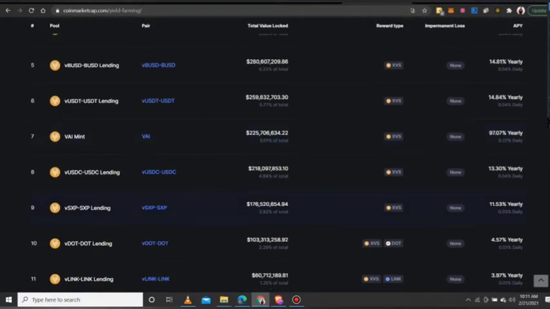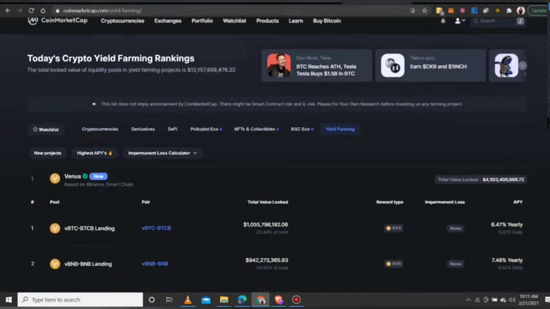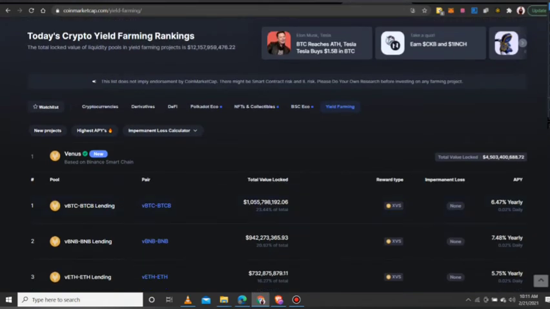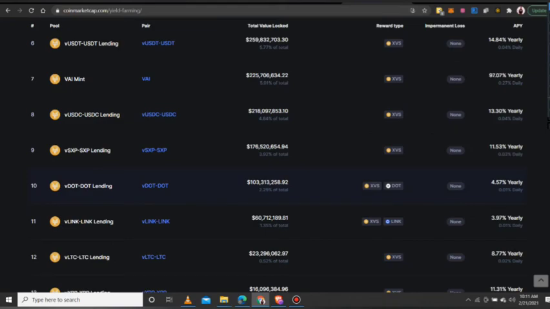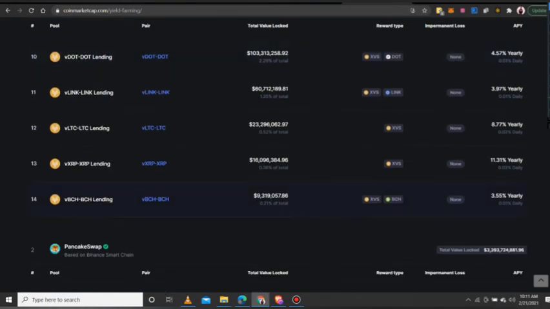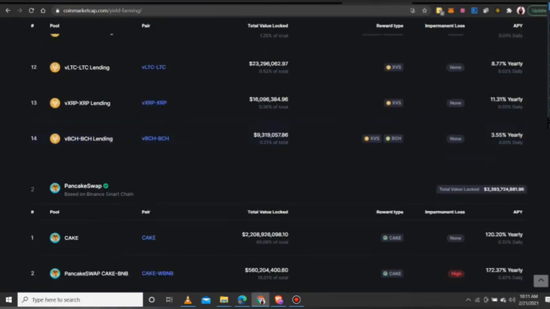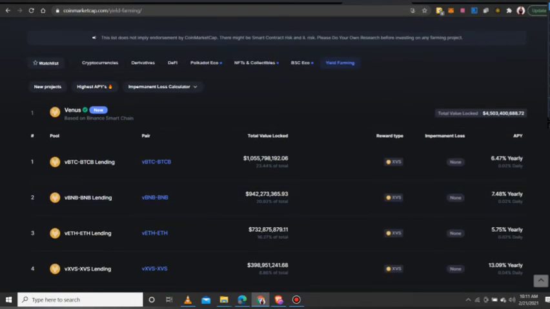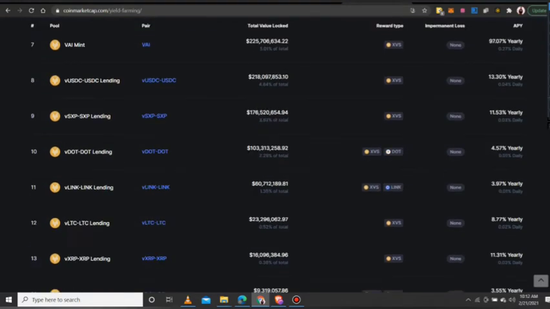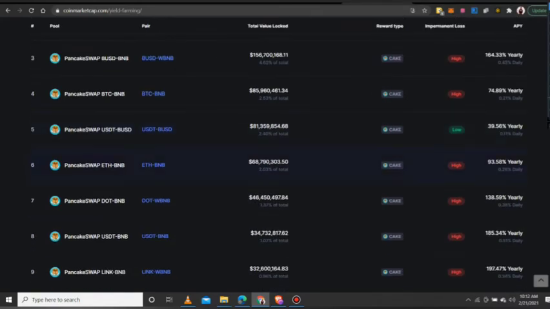This has actually helped many platforms in creating liquidity, at the same time helping quick token swapping. And people earn from yield farming very well. It's more of you stake coins and you earn rewards on them. And you see this Venus. I think Venus is a platform that is still based on Binance. There's a lot of yield farming, which is why they're sharing the yield farming and yield lending. They lend, they stake at the same time.